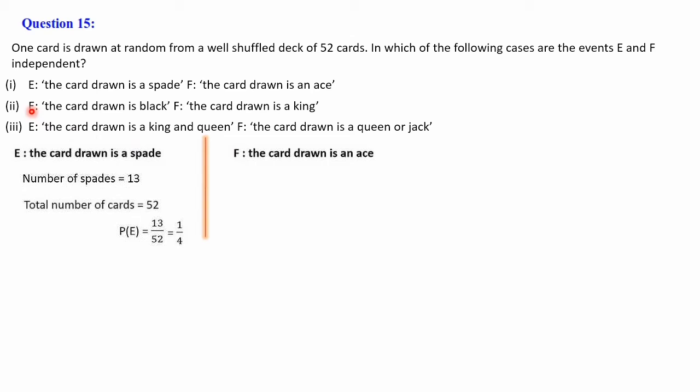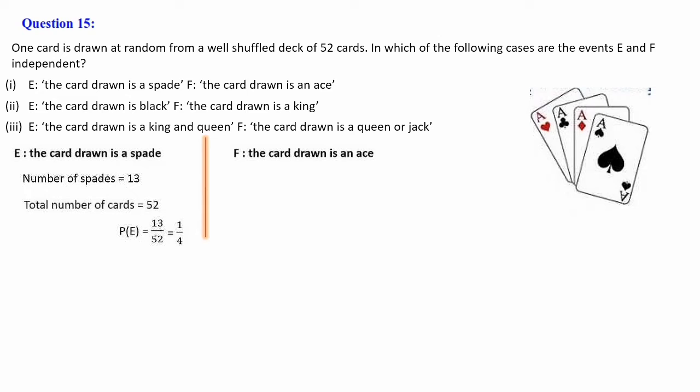Next one, F, the card drawn is an ace. When you look at the deck of cards, there are 4 aces, that is hearts, clubs, diamond and spade. So the number of aces is 4, and the total number of cards in a deck is 52. Then the required probability, P of F, is 4 divided by 52, which we can cancel as 1 by 13.